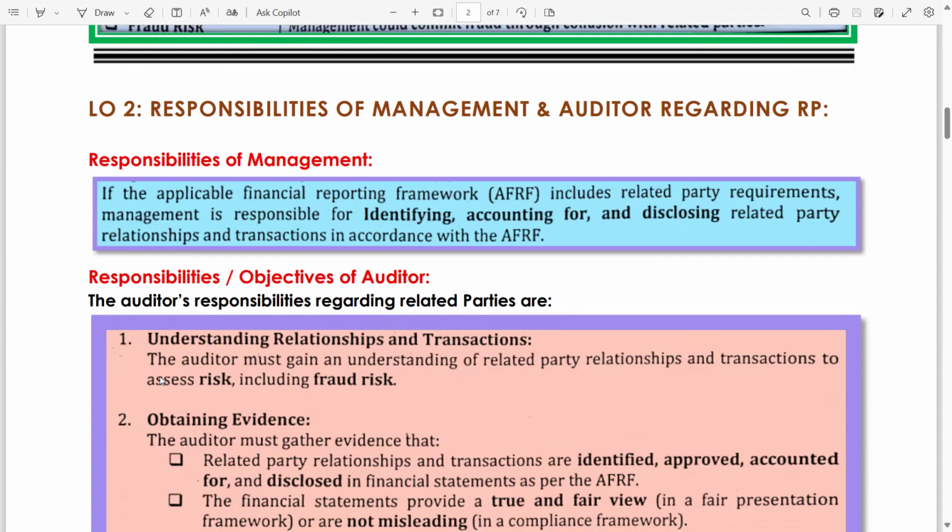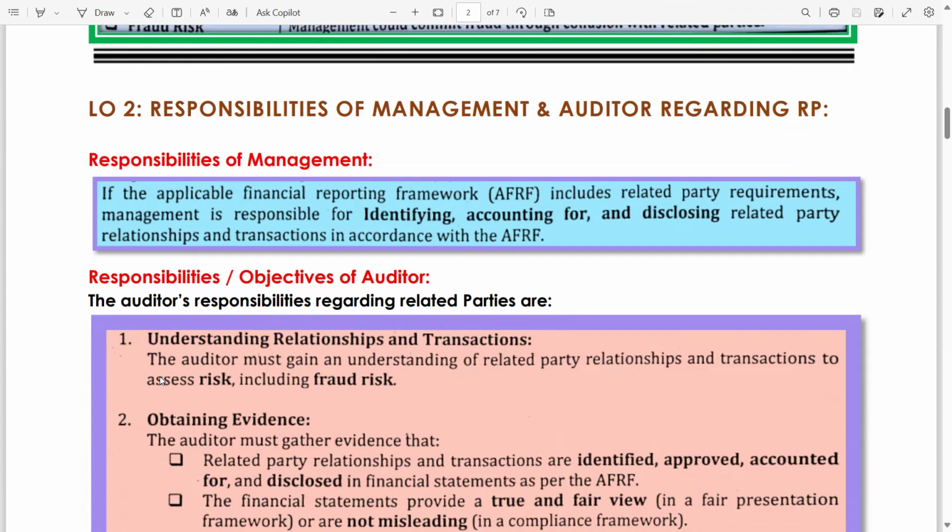with obtaining written representation, even though it is mentioned in ISA 580 that written representation is not the last resort of audit evidence. Written representation is always obtained in the end, once you are done with all the relevant procedures. So do not start your procedures with written representation or a review of the board meeting minutes. These are the worst procedures, and your examiner may not give you marks. So please be attentive. Now guys, back to the related party.